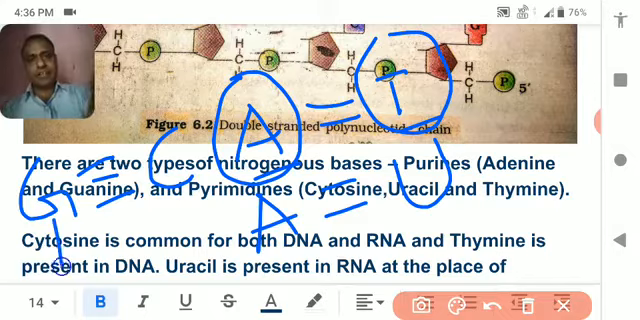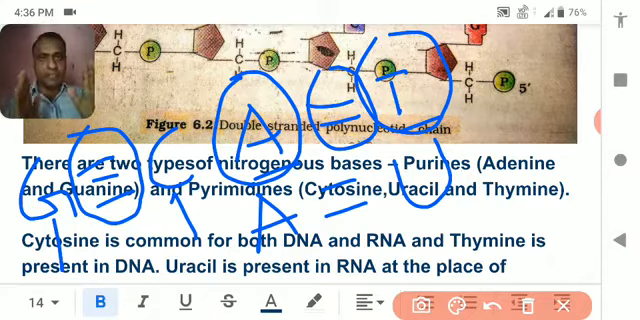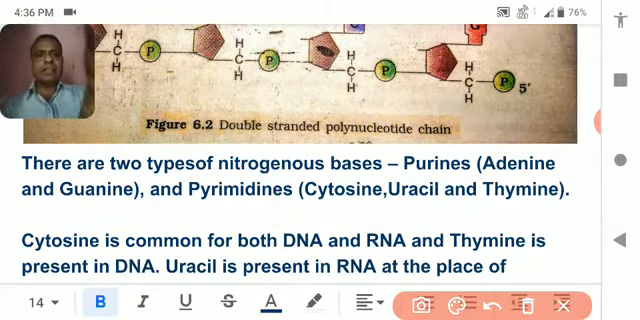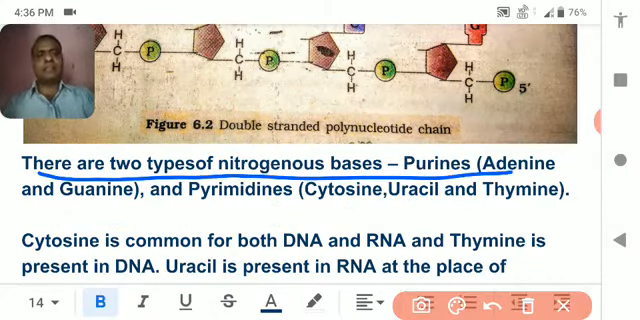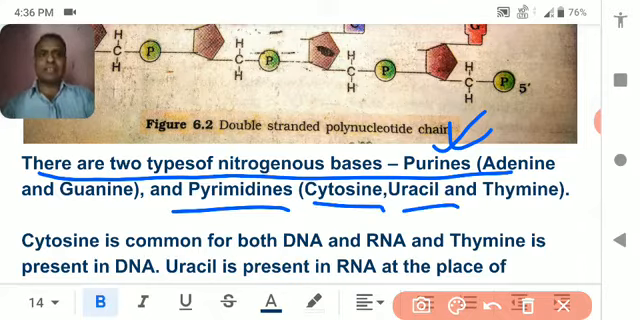Guanine is a purine and cytosine is a pyrimidine. Both of them make a pair with a triple bond of hydrogen. Adenine and thymine make a pair with each other with a double bond of hydrogen. So let's see about that. You will understand. There are two types of nitrogen bases: purine, which means double ring nitrogen base, and pyrimidine, which is a single ring nitrogen base: cytosine, uracil and thymine.